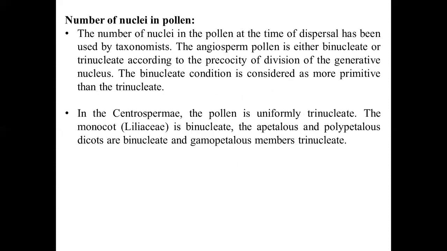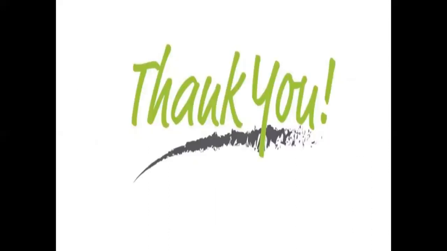Number of nuclei in pollen. The number of nuclei in the pollen at the time of dispersal has been used by taxonomists. The angiosperm pollen is either binucleate or trinucleate according to precocity of division of the generative nucleus. The binucleate condition is considered more primitive than the trinucleate. In the Centrospermae, the pollen is uniformly trinucleate. The monocot Liliaceae is binucleate. The apetalous and polypetalous dicots are binucleate and gamopetalous members trinucleate. Thank you.